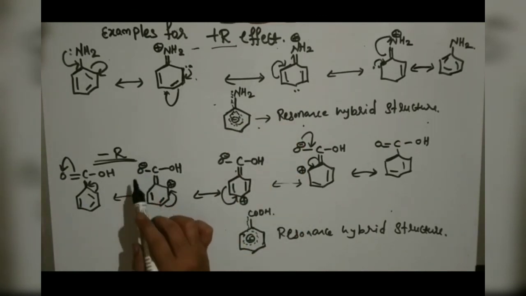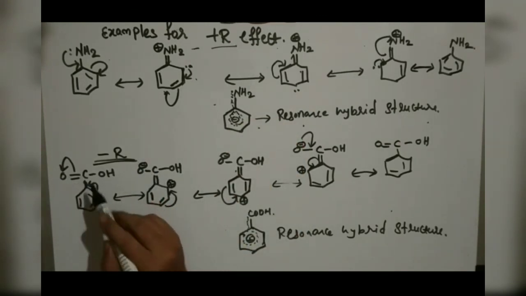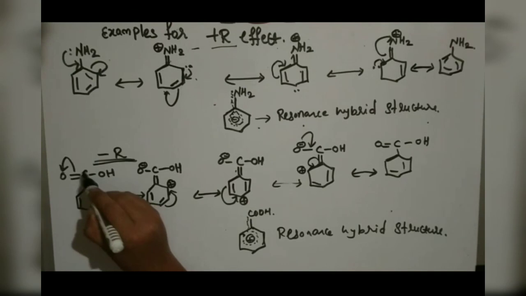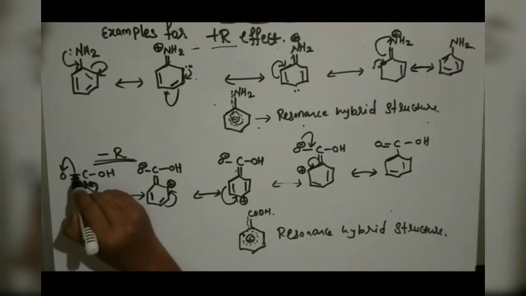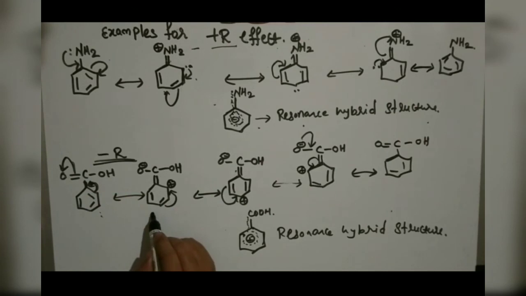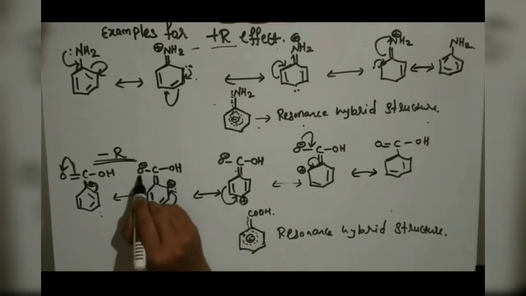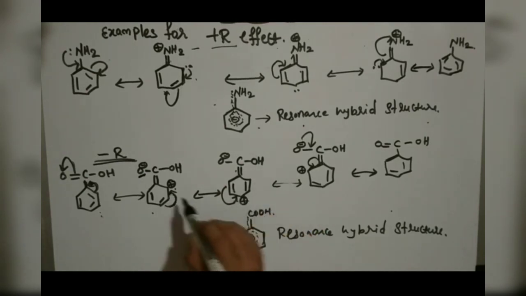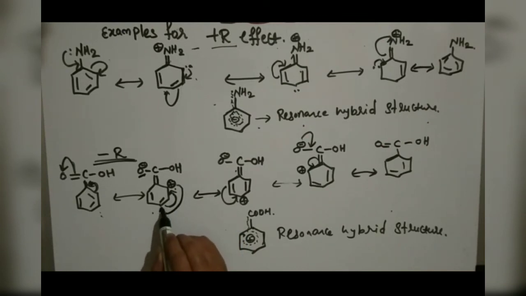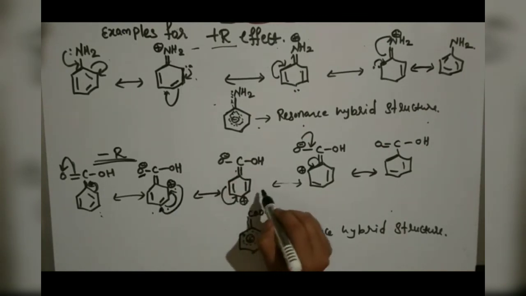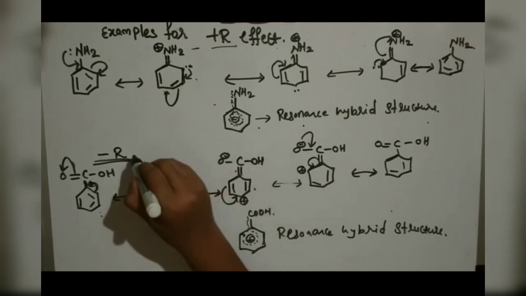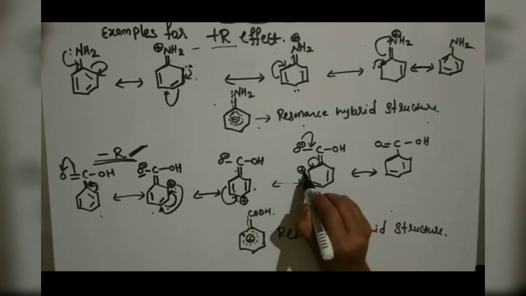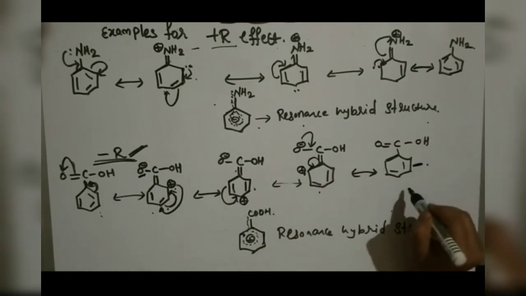For the minus R effect, the example is this one. So what is happening? It is withdrawing the electrons from the double bond, and from here to this it will withdraw. Then in the next structure the plus charge comes here, and this oxygen will get a negative charge, and again there is a movement. So it is withdrawing from system to group. So it is a minus R effect. Then in the next structure the positive charge comes here, and this is the final resonance structure.